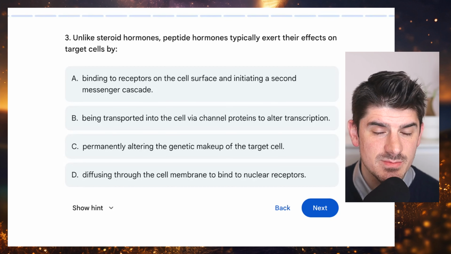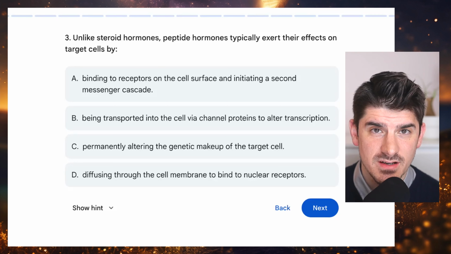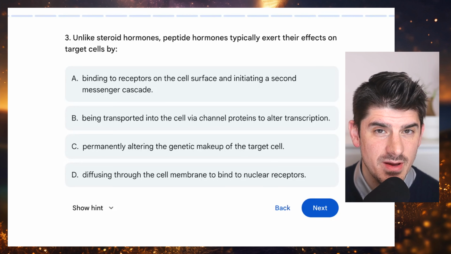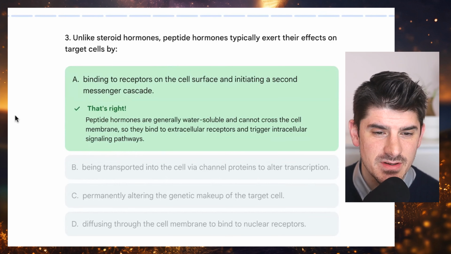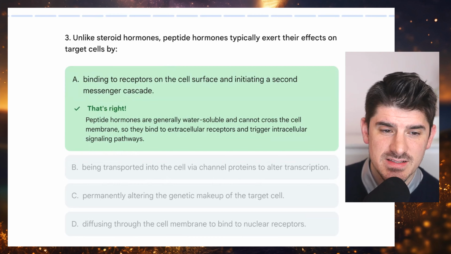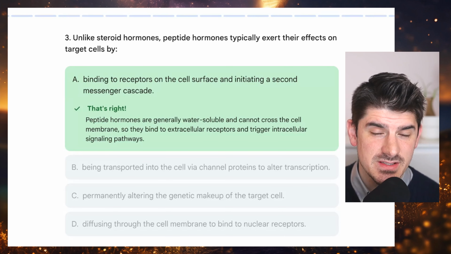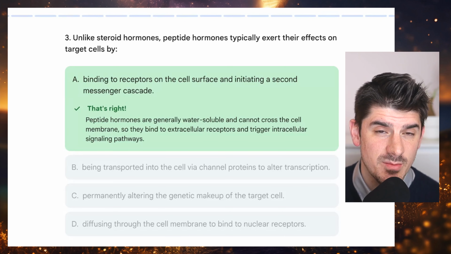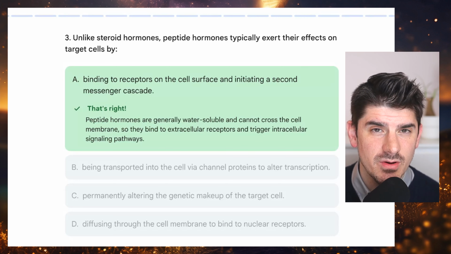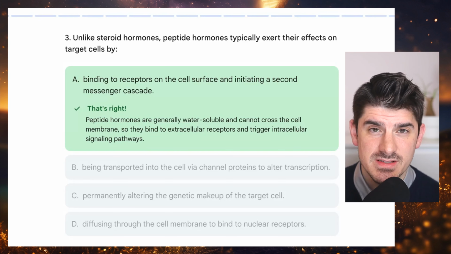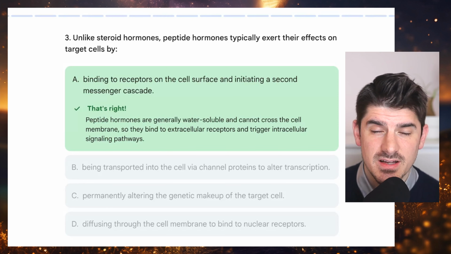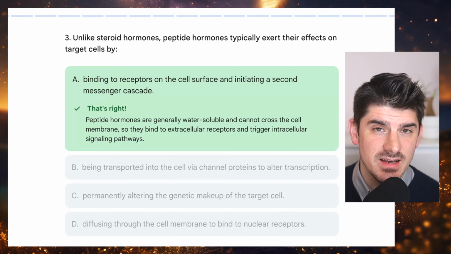The key fact that this problem drives home is that peptide hormones are water-soluble, but they're not able to pass through the phospholipid bilayer of the cell membrane. So typically, peptide hormones bind to receptors on the cell surface and initiate a second messenger cascade. Answer choice A. If we were discussing the primary action of steroid hormones, we would have leaned towards answer choice D because they are able to diffuse through the cell membrane and enter the nucleus to bind directly inside the nucleus.